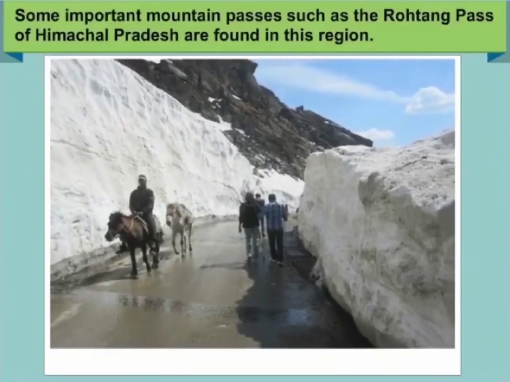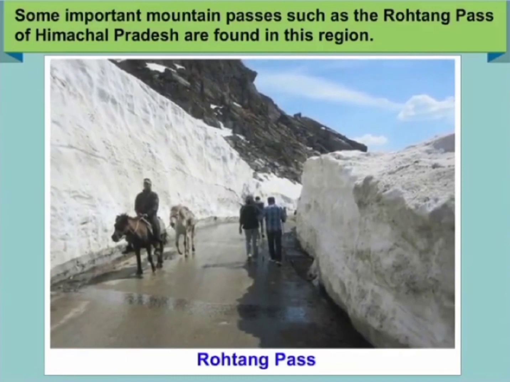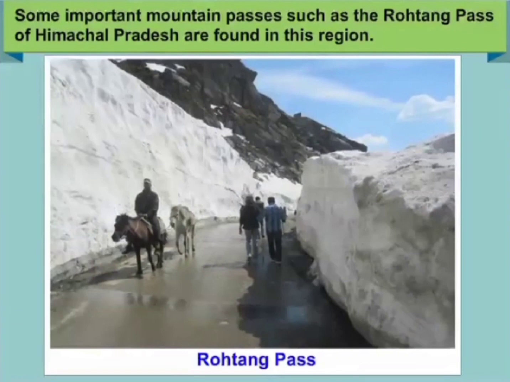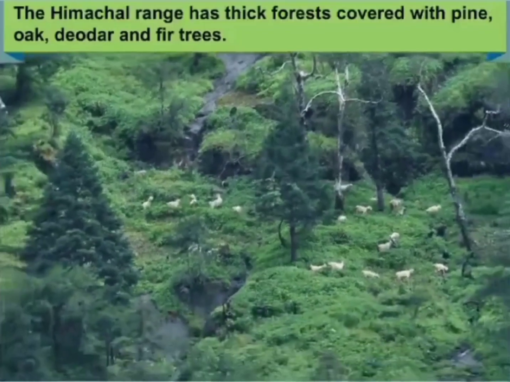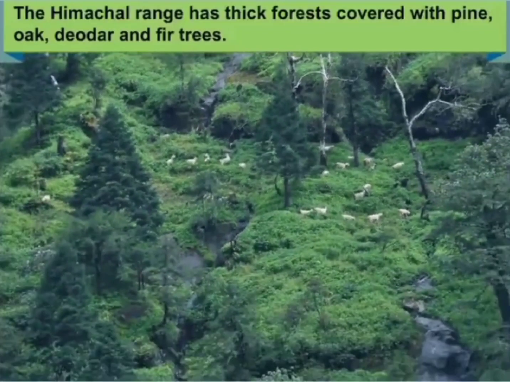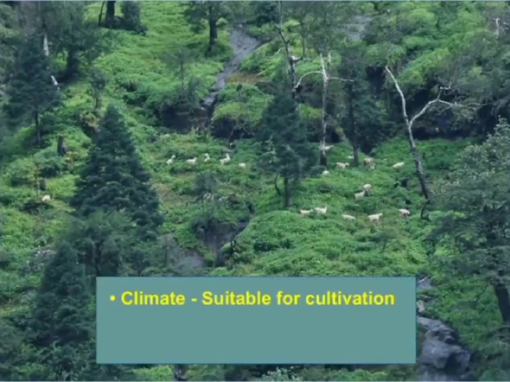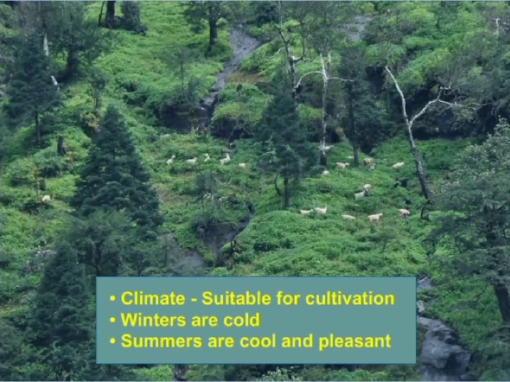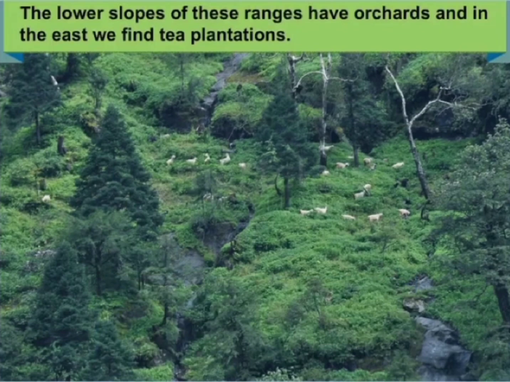Some important mountain passes such as the Rohtang Pass of Himachal Pradesh are found in this region. The Himachal range has thick forest covered with pine, oak, deodar and fir trees. Climates here are very suitable for cultivation, and winters are cold but summers are cool and pleasant.